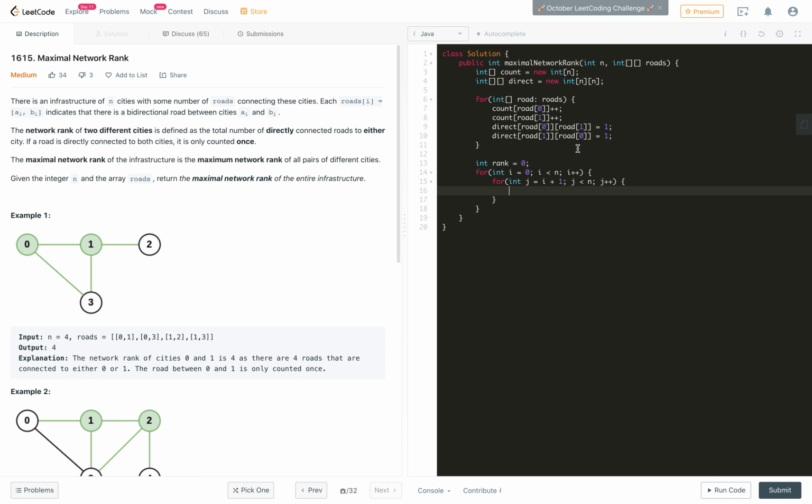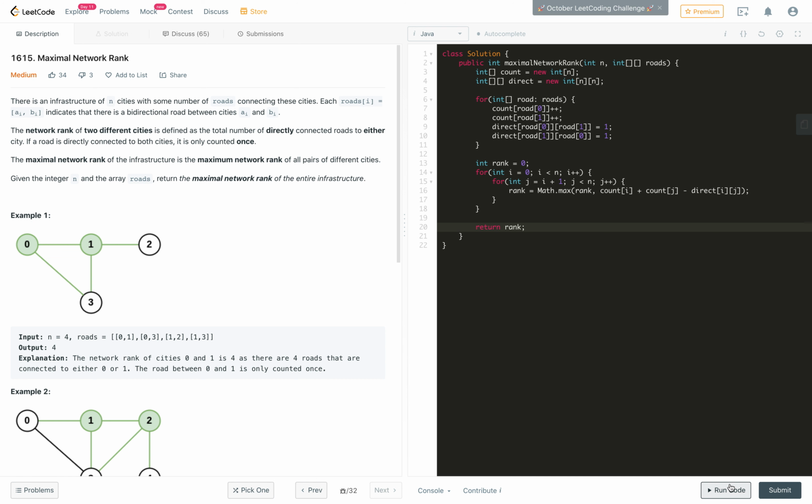Now we will just update the rank, rank is equal to Math.max of rank or the number of count. So count of I plus count of j, this is the number of roads connected with the cities I and j, and then if there is a direct road between them, just minus that direct of ij. So that's it. After that, we just return the rank, which is our maximal rank.